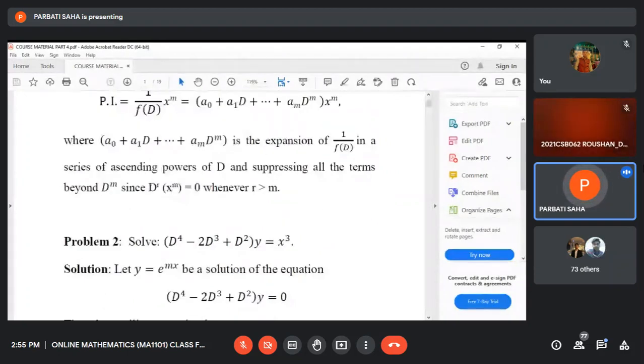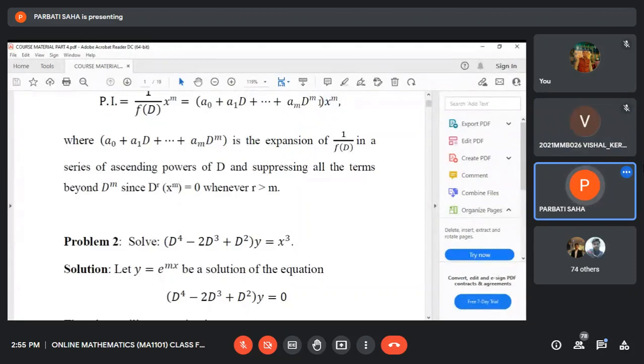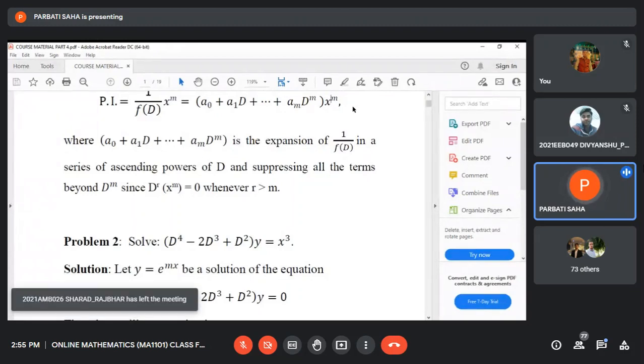So if you write here terms in D to the power m plus 1, etc., then the (m plus 1)th order derivative or (m plus 2)th order derivative of x to the power m will be 0. So these dot dot dot terms will contribute nothing; that will give you 0 values.